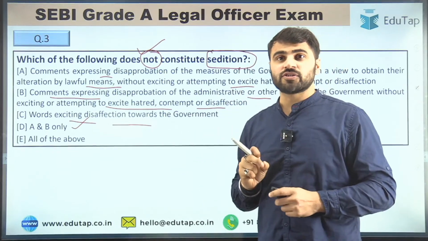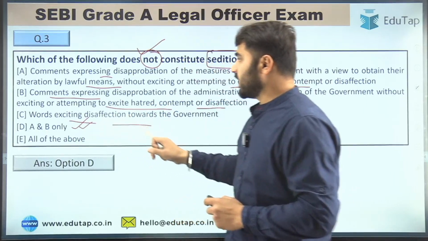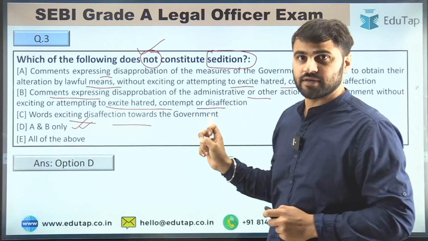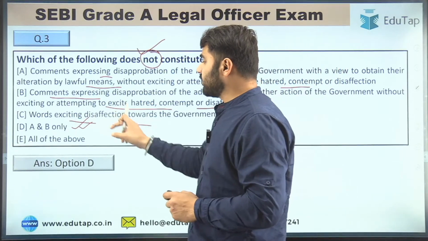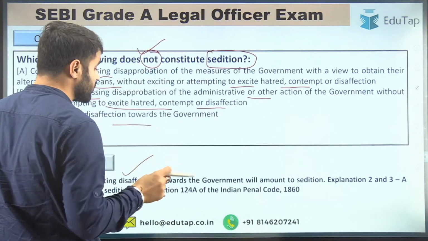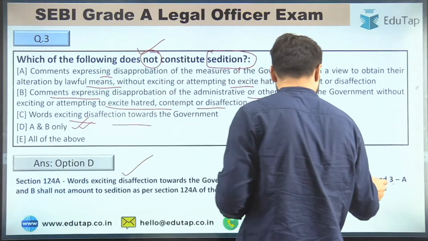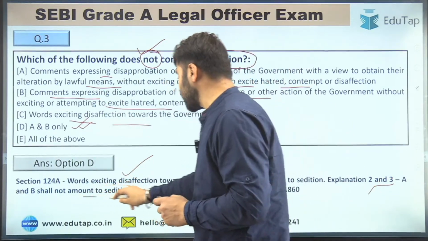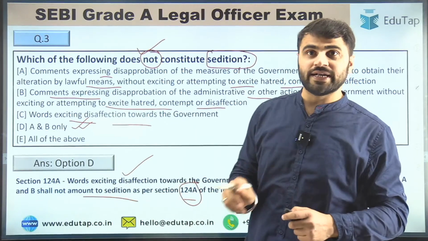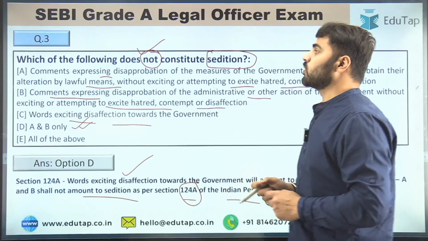The right answer for question number 3 is option D, that is A and B only, right? We are talking about the incorrect statement, that which does not constitute sedition, right, guys? So A and B is the right answer. Under Section 124A, words exciting disaffection towards the government will amount to sedition. Explanations 2 and 3, that is A and B, shall not amount to sedition as per Section 124A of the Indian Penal Code 1860, right? Now let's move to question number 4.